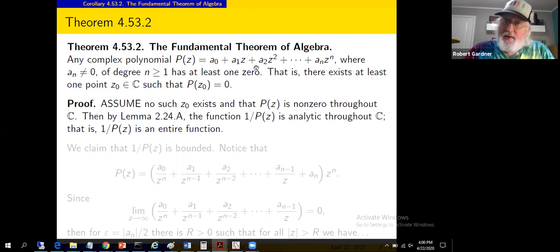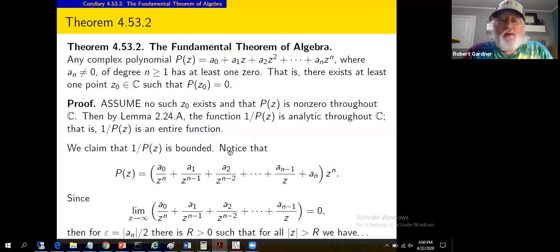Of course, polynomials are differentiable. As long as you don't divide by 0, apparently Theorem 2.24.a says, as long as you don't get division by 0, a quotient of analytic functions is analytic. And we're assuming, which will lead to a contradiction, that the denominator isn't ever 0. All right then, 1 over p of z is an analytic function throughout the entire complex plane. What we're going to do is show 1 over p of z is bounded, and that's a problem.